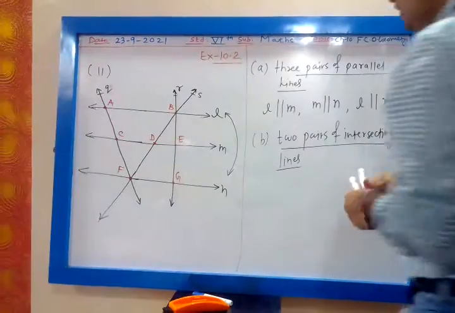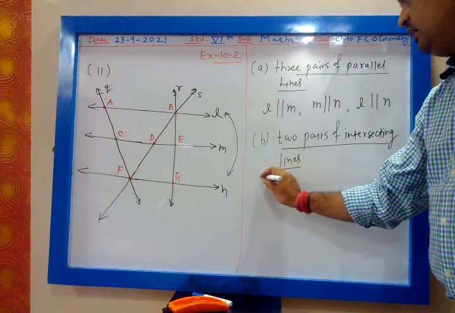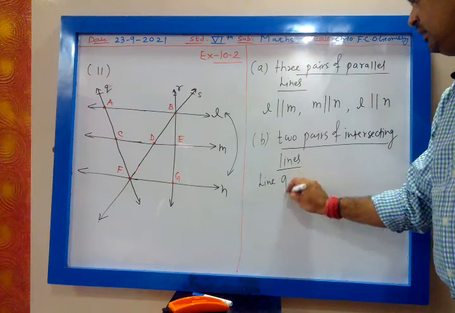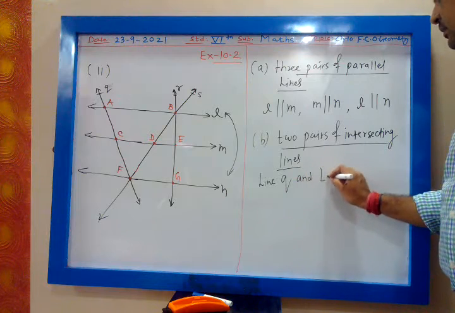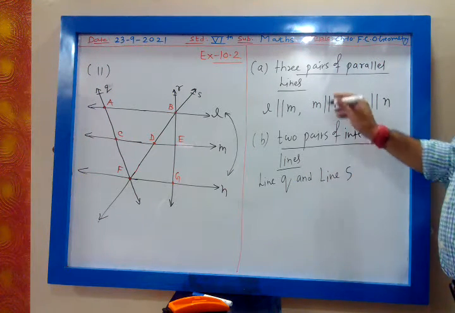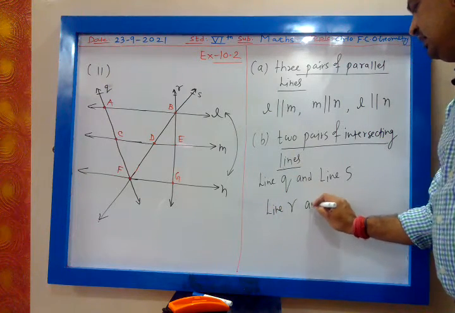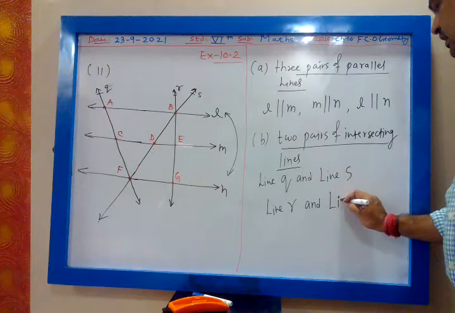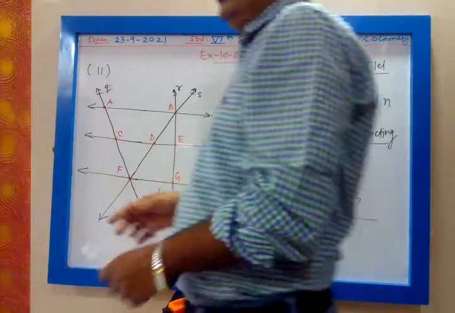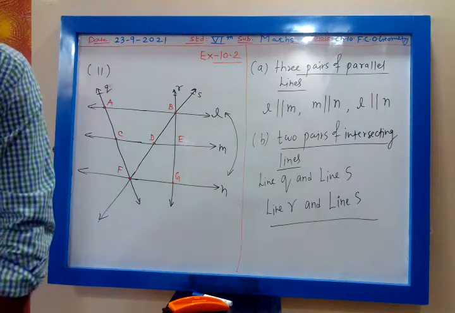You want two pairs. So line Q and line S, one pair. Line R and line S, another. So these are two pairs of intersecting lines.